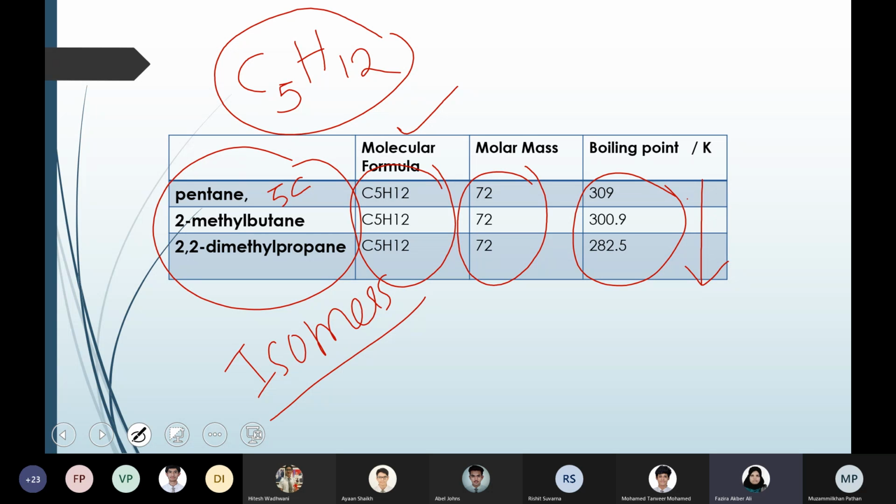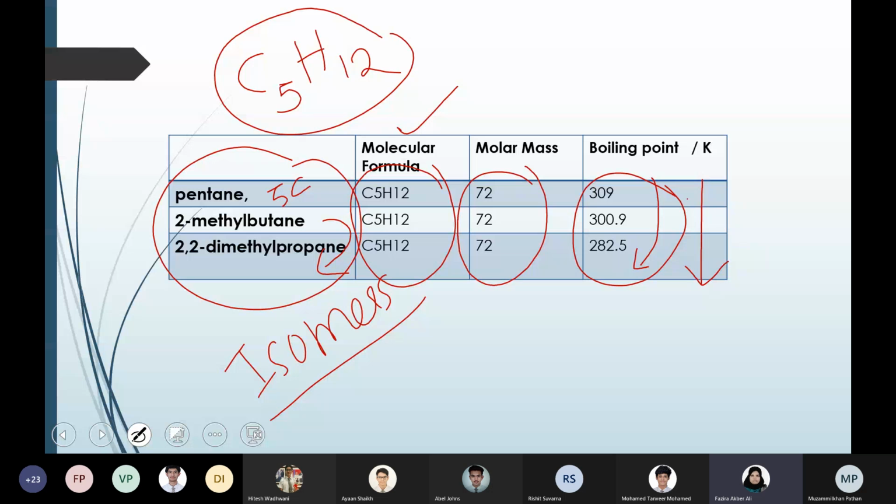Pentane is 5 carbons without branching. 2-methyl butane means 4 carbons with 1 branch, so its boiling point decreases from 309 to 300.9 Kelvin. When you have one more branch, so 3 carbons with 2 branches, the boiling point further decreases to 282.5 Kelvin. So what you can understand from this table is that when the branching increases among isomers, all with the same molecular formula, boiling point decreases.